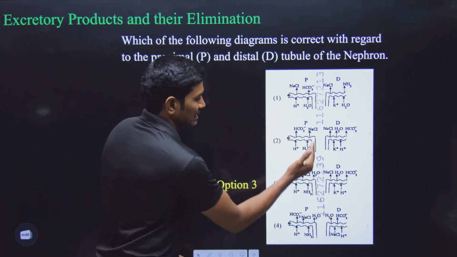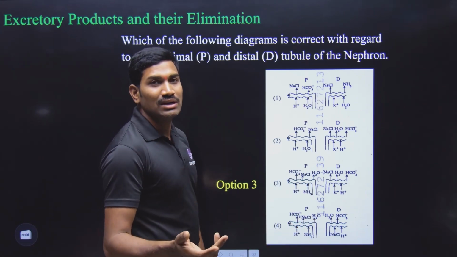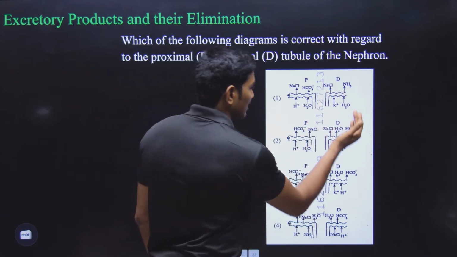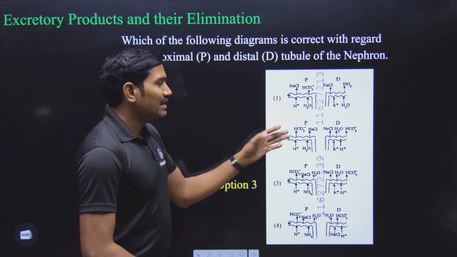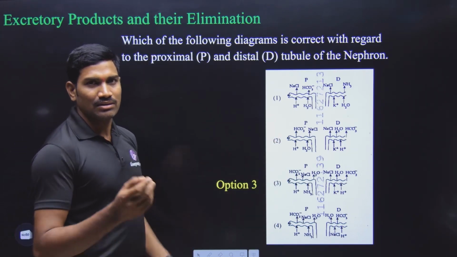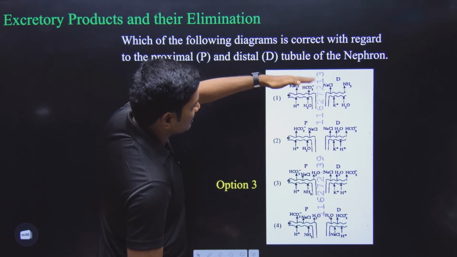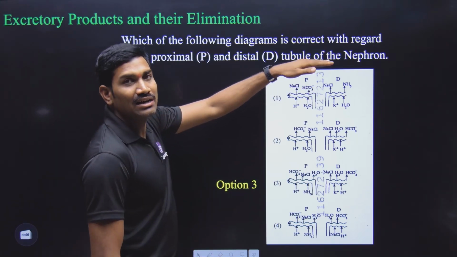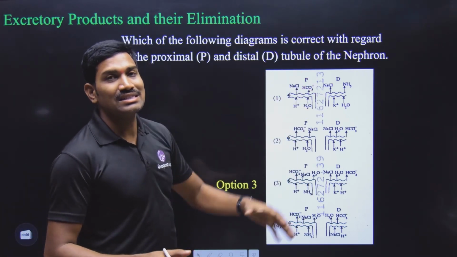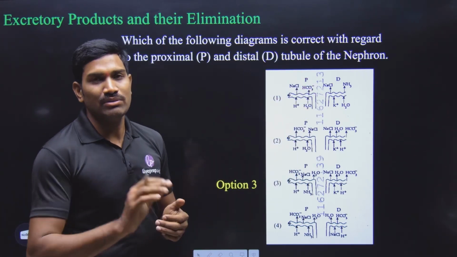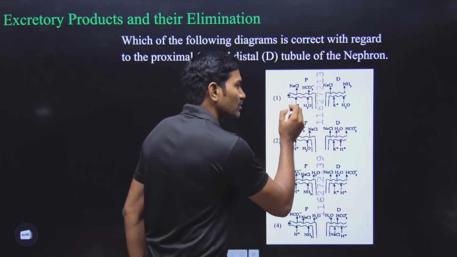And this left side part for all these options is with respect to the proximal convoluted tubule, PCT, and the right side things are for the distal convoluted tubule, DCT. Okay, and here in the NCERT they have given the diagram also, right? Now see this one. This is the tube, right? And these upper side arrow marks, these are absorbed from this particular lumen. These things are absorbed into the body, meaning the medullary interstitium, and these arrow marks which are facing towards the lumen.